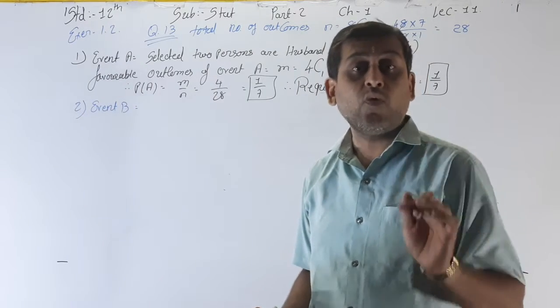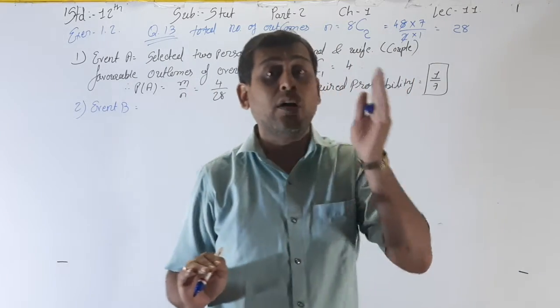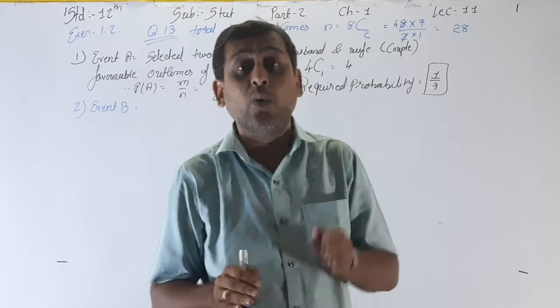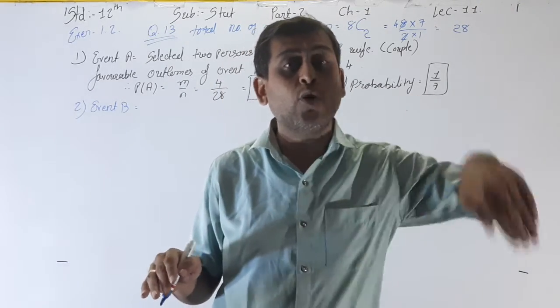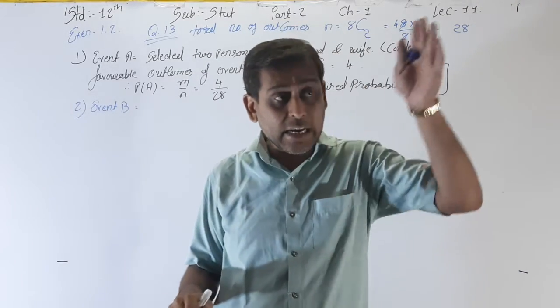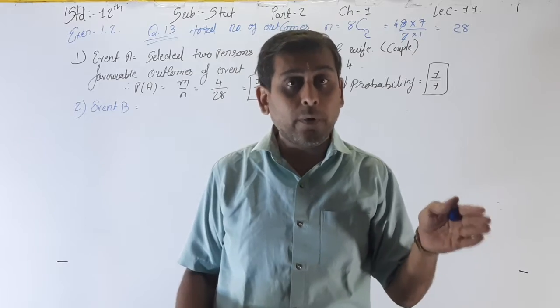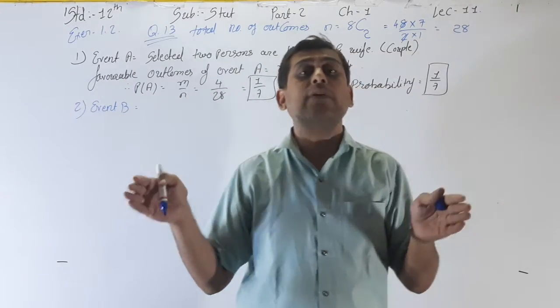One man and one woman. See, there is no confusion about the husband and wife. Here the confusion is about man and woman. In total, in 4 couples, there are 4 men and 4 women. You have to select randomly any one from the 4 male persons and any one from the female persons.